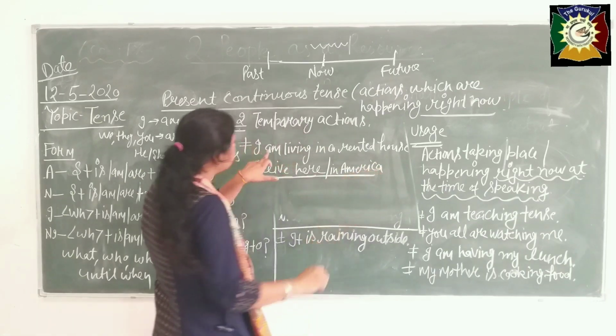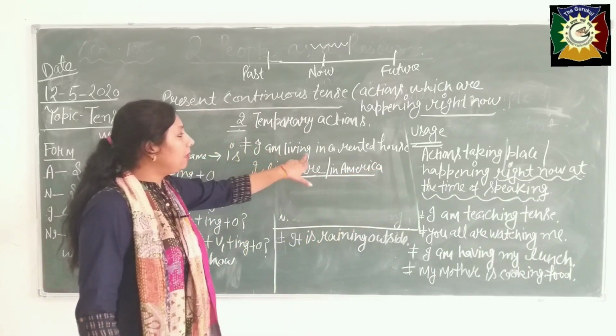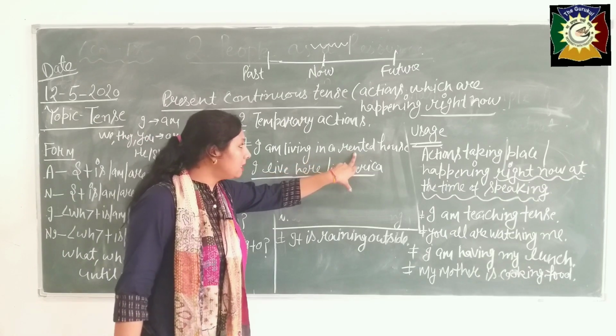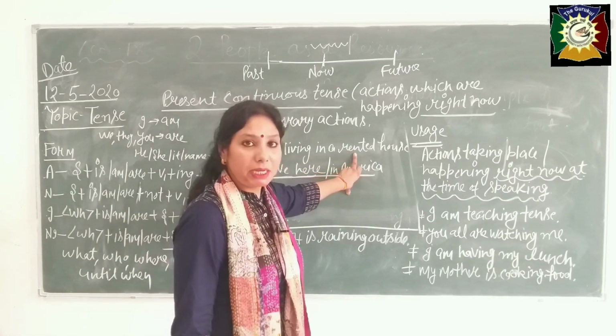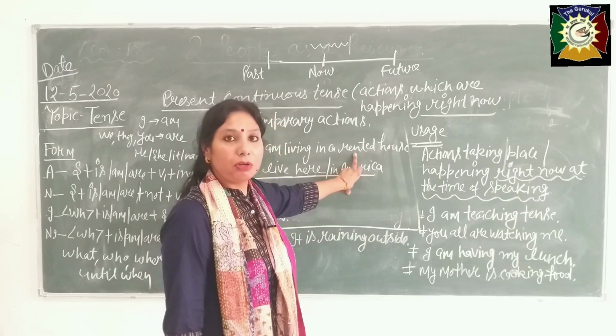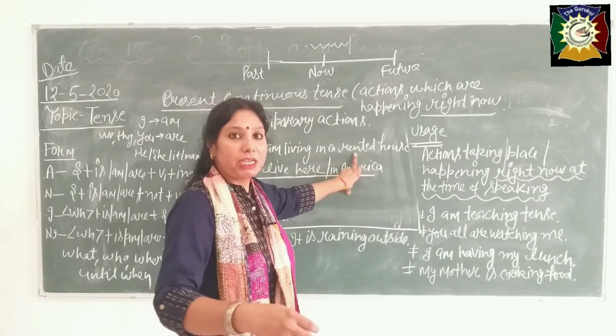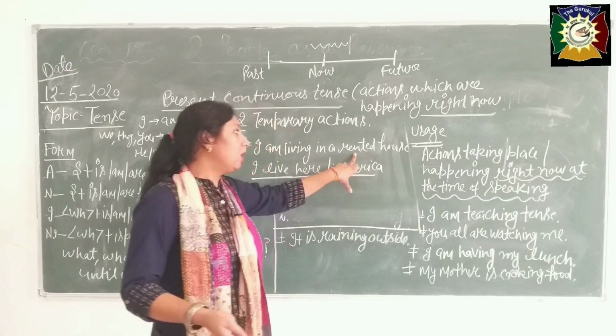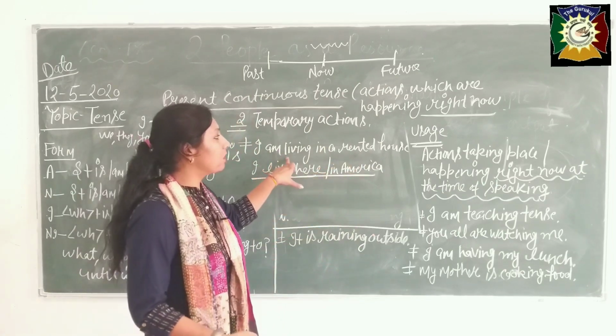But here the meaning is different. See, I am living in a rented house, it means in future I can change my house. Permanently I am not living in this place, maybe I will change in future, after some months. This is the meaning.